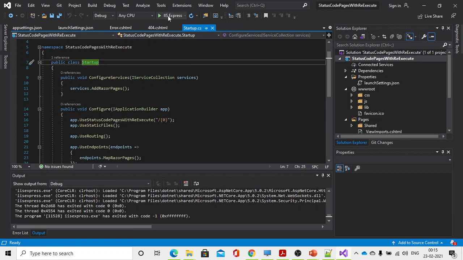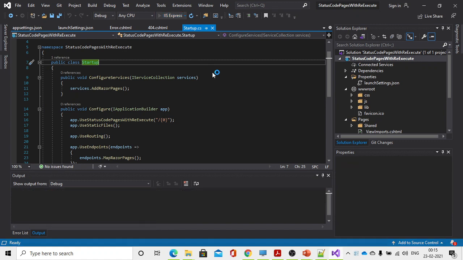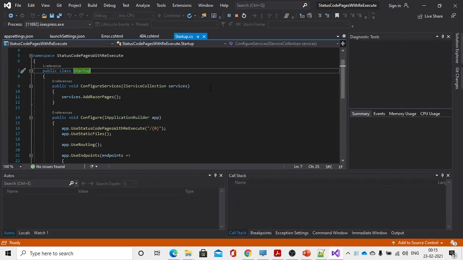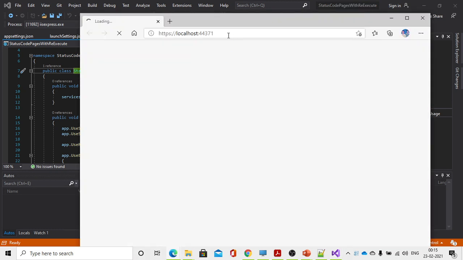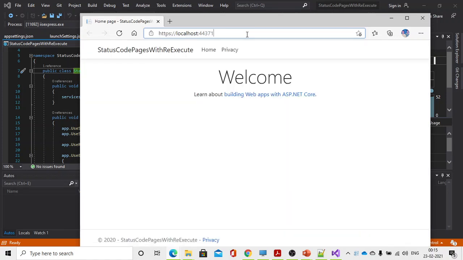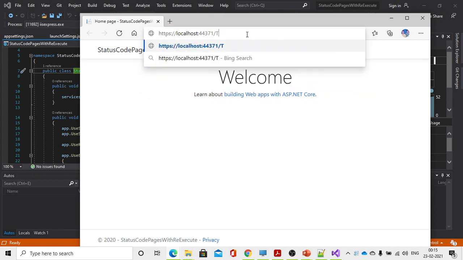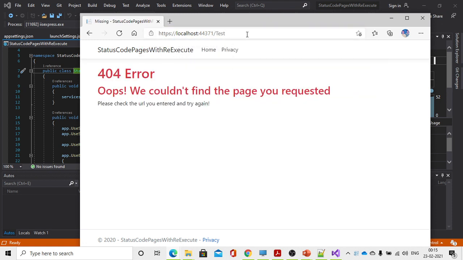Now if we run the application for a particular page, what response will it give? If the page is not found, it will give the 404 error. Test. See here, this is the example 404 error.